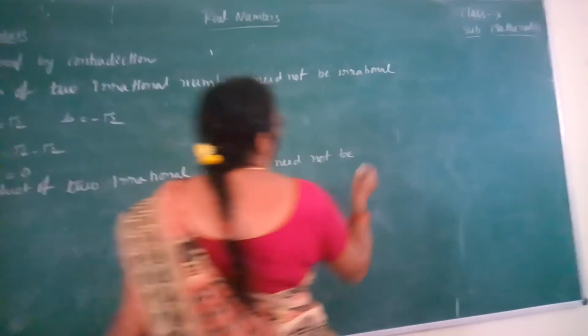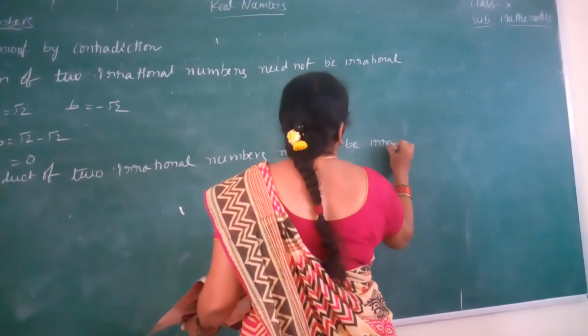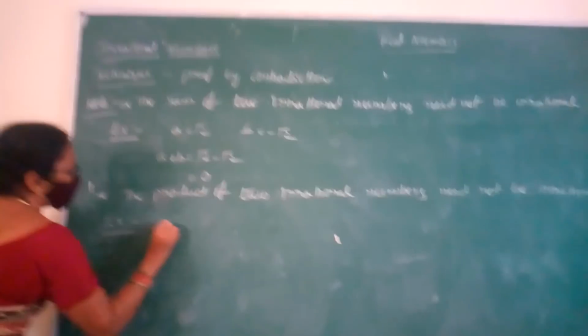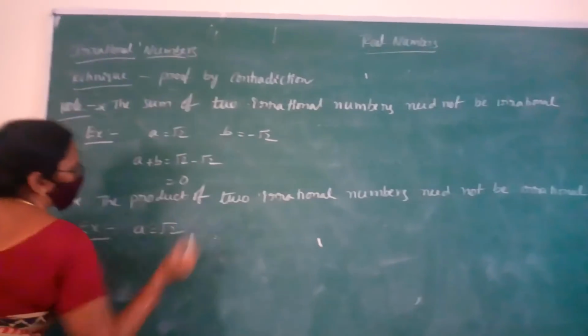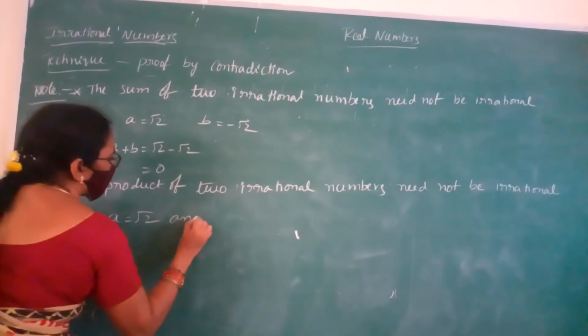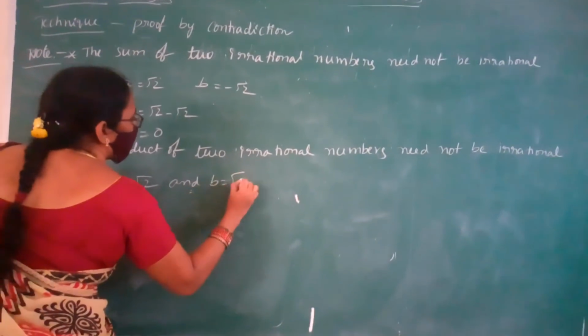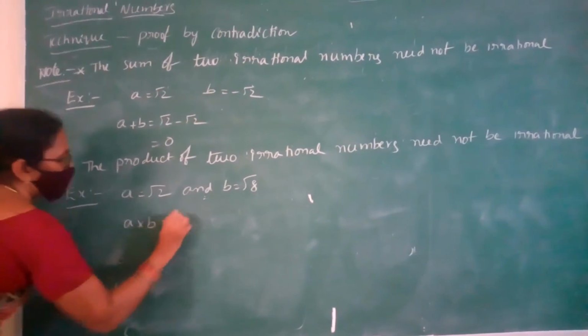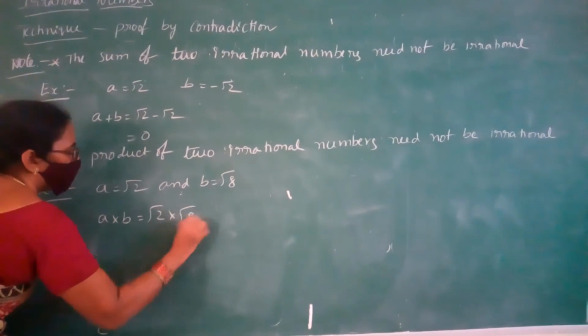For this example, a equals root 2 and b equals root 8. Product a into b, root 2 into root 8.